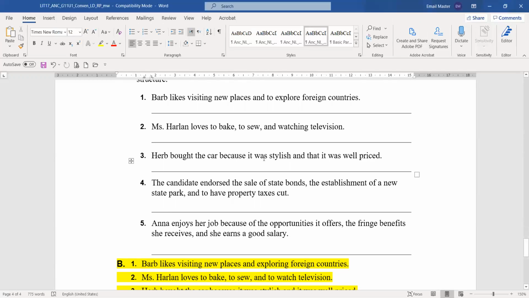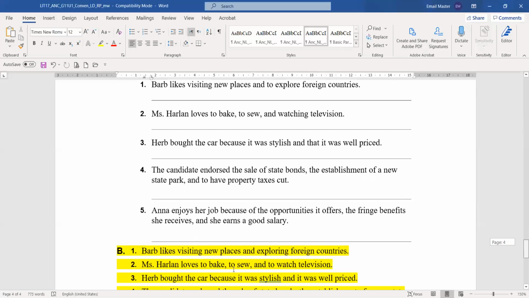Herb bought the car because it was stylish and it was well priced. So we can say, Herb bought the car because it was stylish and well priced. So we don't need that in the sentence.